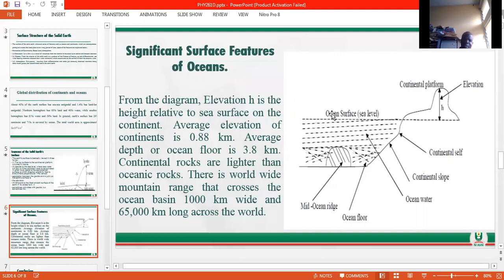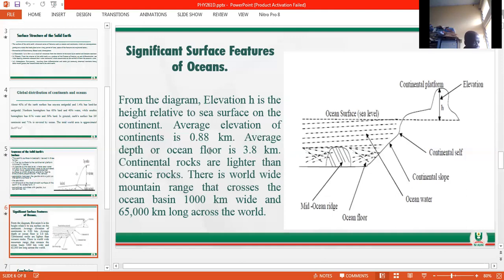So from the diagram, you can see that the elevation h is the height of the continent relative to the sea surface. The average elevation of the continent is around 0.88 kilometers, while the average depth of the ocean floor is 3.8 kilometers. We said last week that continental rocks are lighter than oceanic rocks, and there is a worldwide mountain range that crosses the ocean basin, 1,000 kilometers wide and 65,000 kilometers across the world.